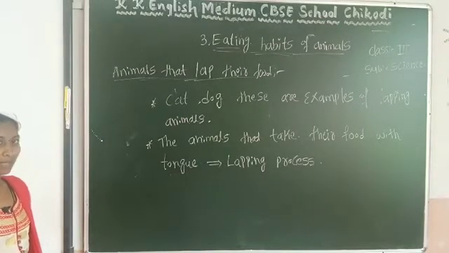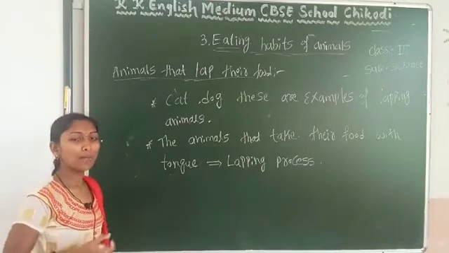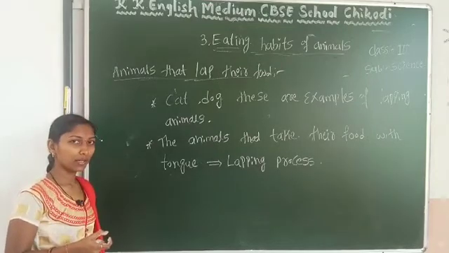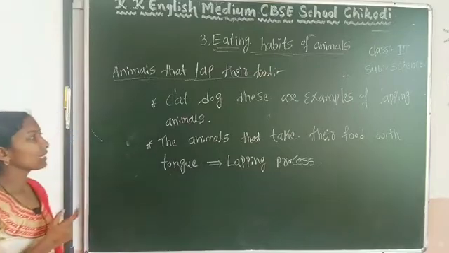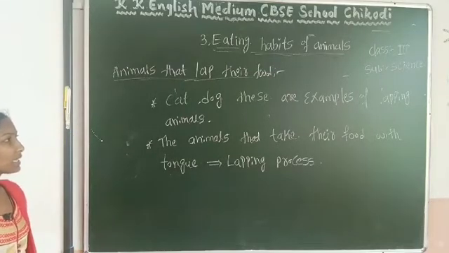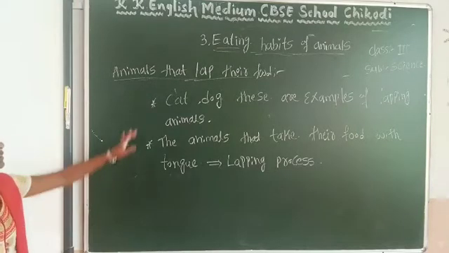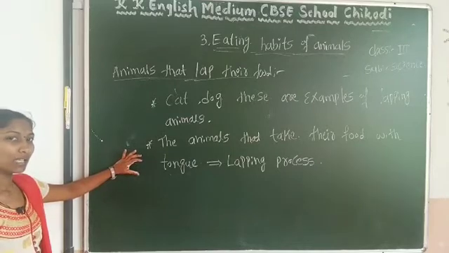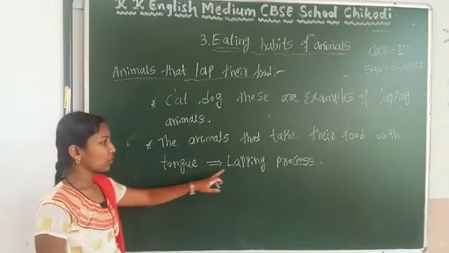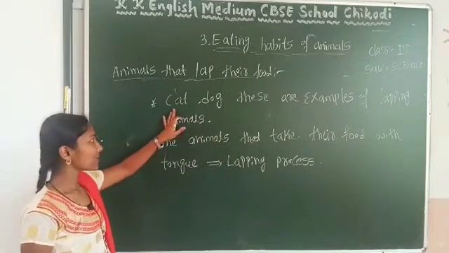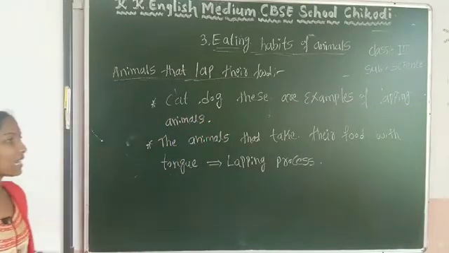What is the meaning of lapping? The animals that take their food by using their tongue, that process we call the lapping process. Then what are the examples? Cat, dog. These are the examples for lapping animals. So this is about how lapping animals take their food. They take their food with their tongue. That we call the lapping process, and the examples are cat and dog. So this is about the animals that lap their food.